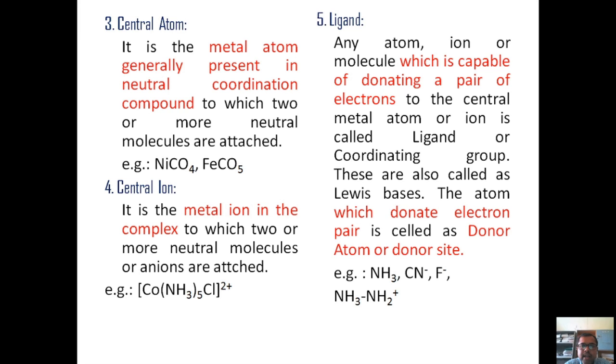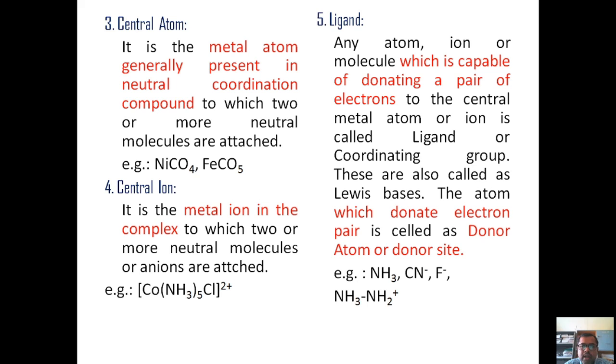So what is meant by ligand? A ligand is any species, or we can say any atom, ion or molecule, which is capable of donating a pair of electrons to the central metal atom or ion. That is called a ligand. Or we can simply say that the species which is capable of donating a pair of electrons to the metal is called a ligand.